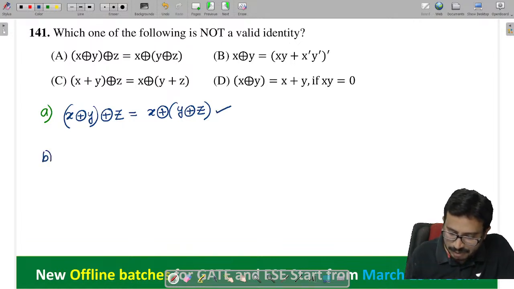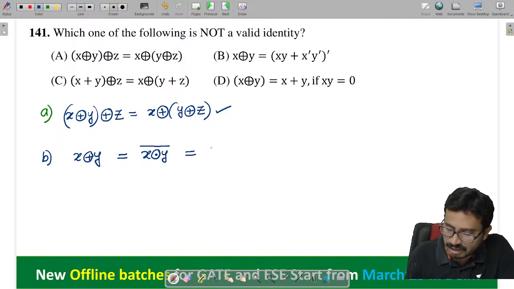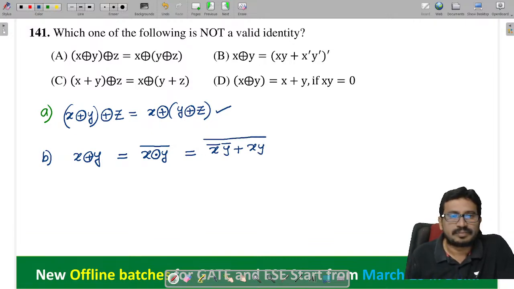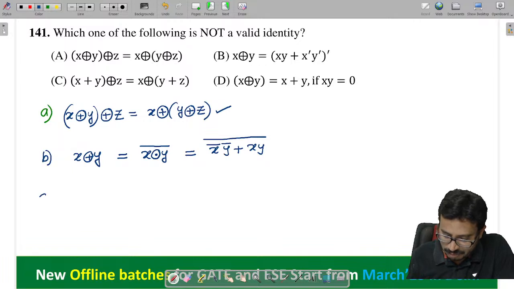Now see option B: X XOR Y, which is equal to the complement of X XNOR Y, which is given as (x bar y bar + xy) whole bar. So option B is correct.